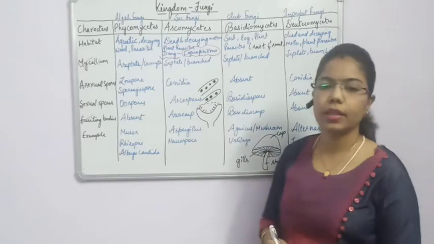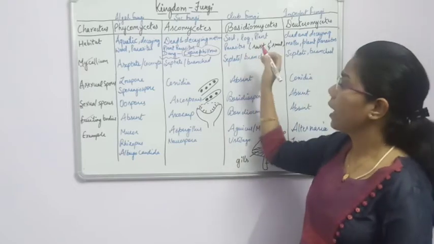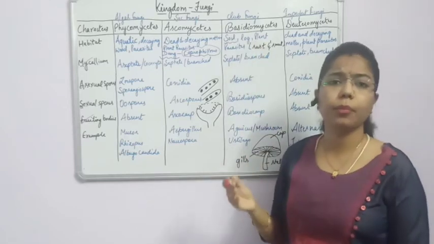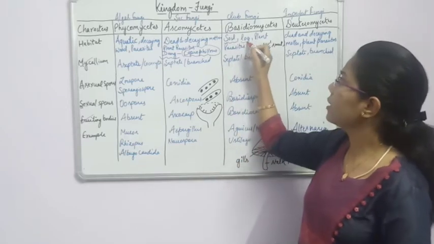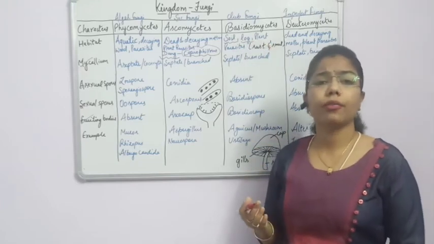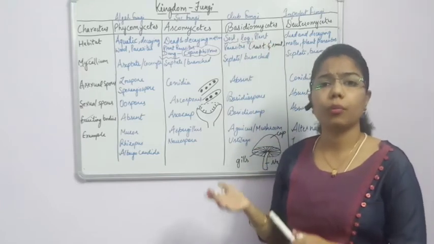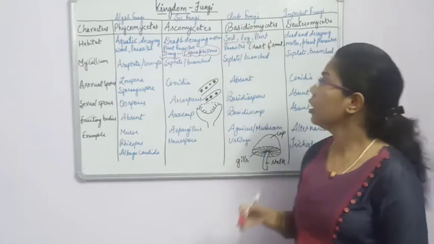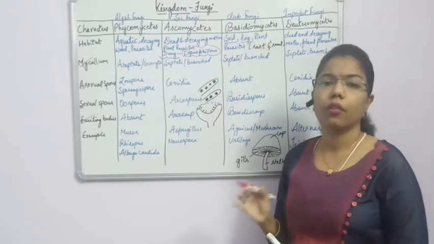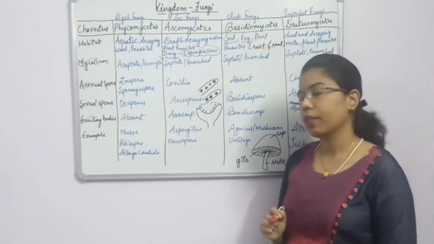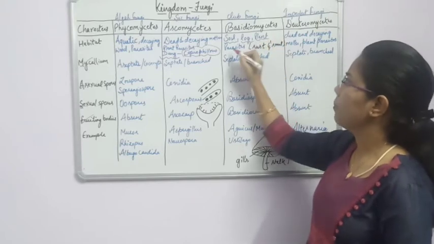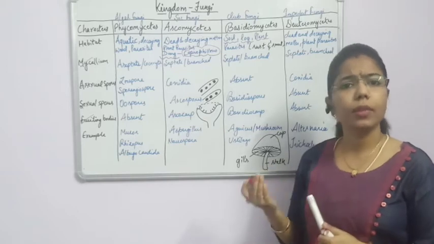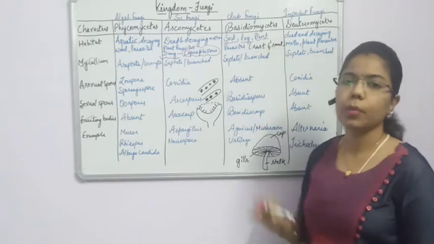Now come to the Basidiomycetes. Again, the mode of nutrition is heterotrophic. They can live in the soil as well as in logs. What is a log? If any stem is broken down from the main plant part, these Basidiomycetes are able to grow on that broken log or broken stem. Fine. Now they can be plant parasites too. It means they can affect plants and cause diseases like rust and smut.